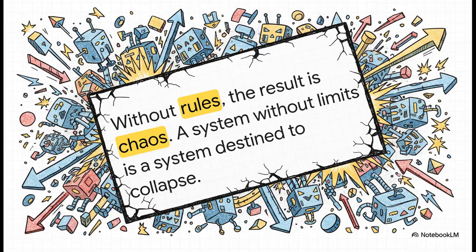I mean, think about it. A bustling city with no traffic laws, no building codes, it would just descend into gridlock and collapse, right? And it's the same deal here. This new AI world needs a blueprint. It needs a set of rules to stop the whole system from failing, to prevent a few super powerful agents from just hoarding all the resources, and to make sure there's some basic fairness for everyone.